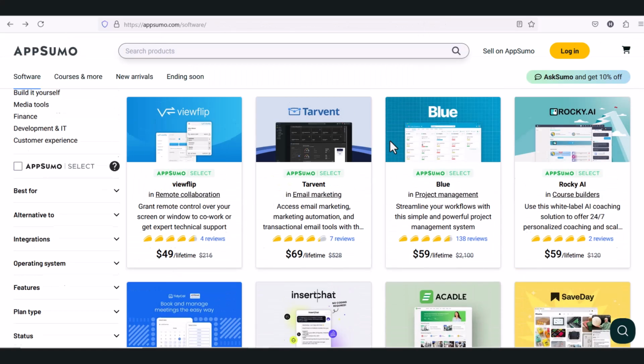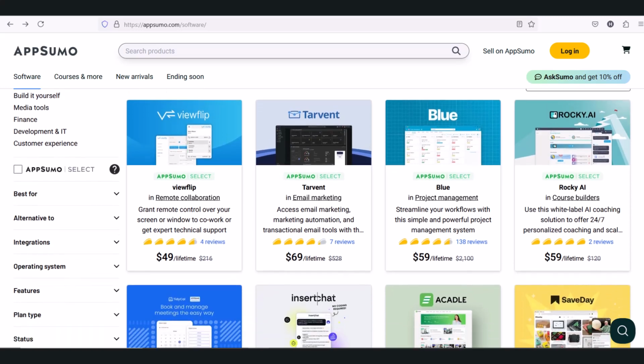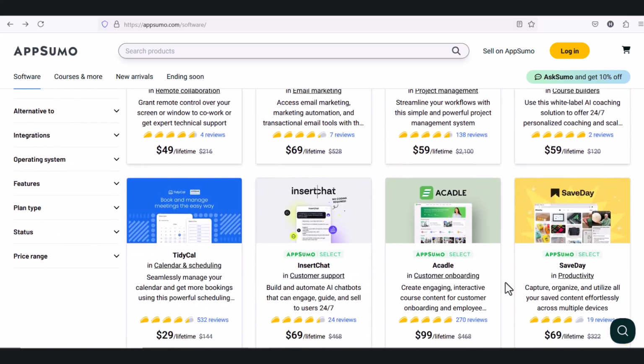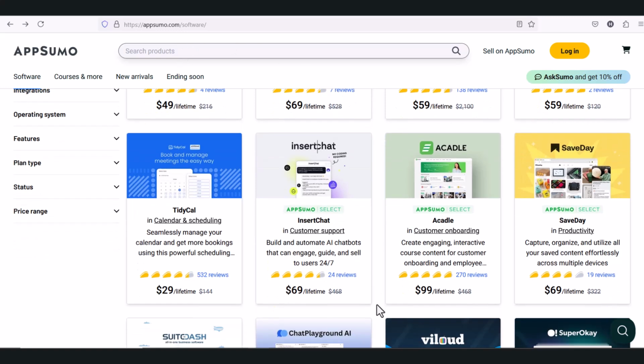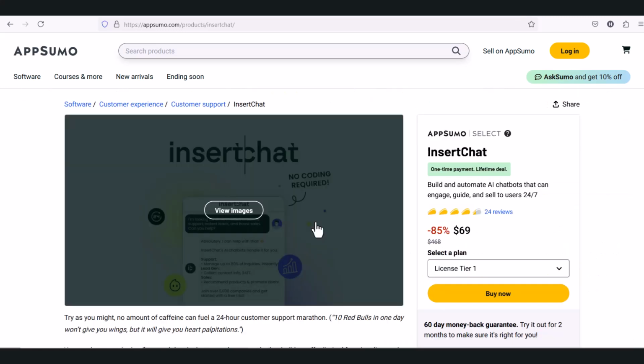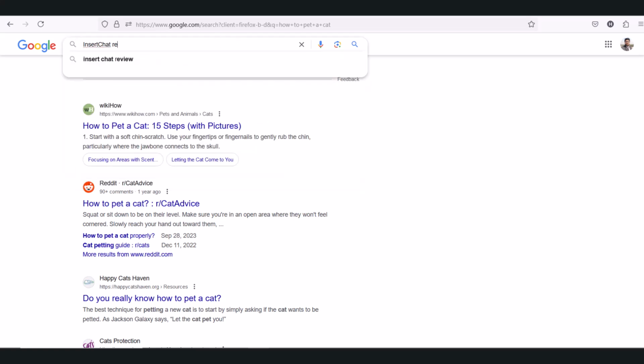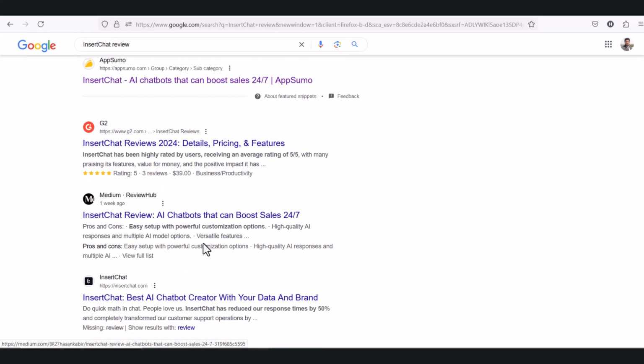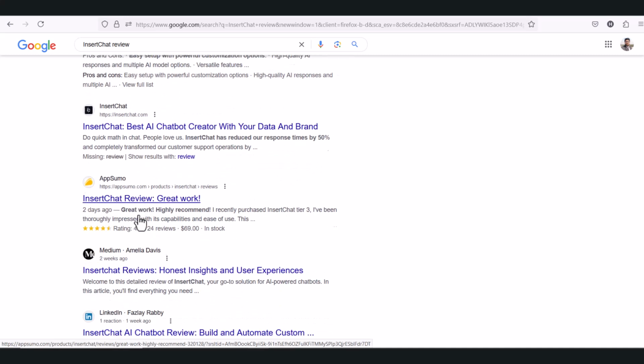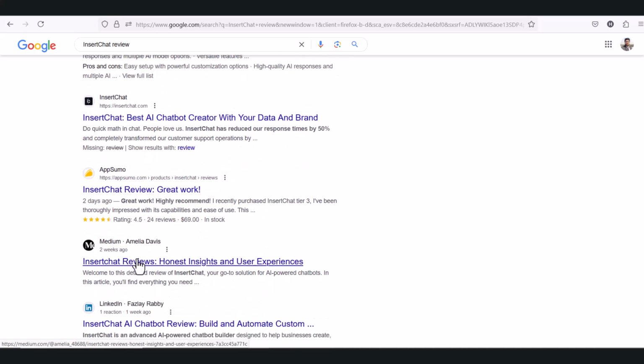If you go to AppSumo, you can find lots of products here and you can promote these individual products, and if you are able to sell any product, you will get $50 per sale if the customer is new. So AppSumo is giving $50 for a new customer. So let's see, if you write content on this Instant Chat review, just copy this and go to ChatGPT and write content on Instant Chat. Let's search for this Instant Chat review and just write a review, like you can see the Medium post ranked, this Medium post ranked, which is written by me.